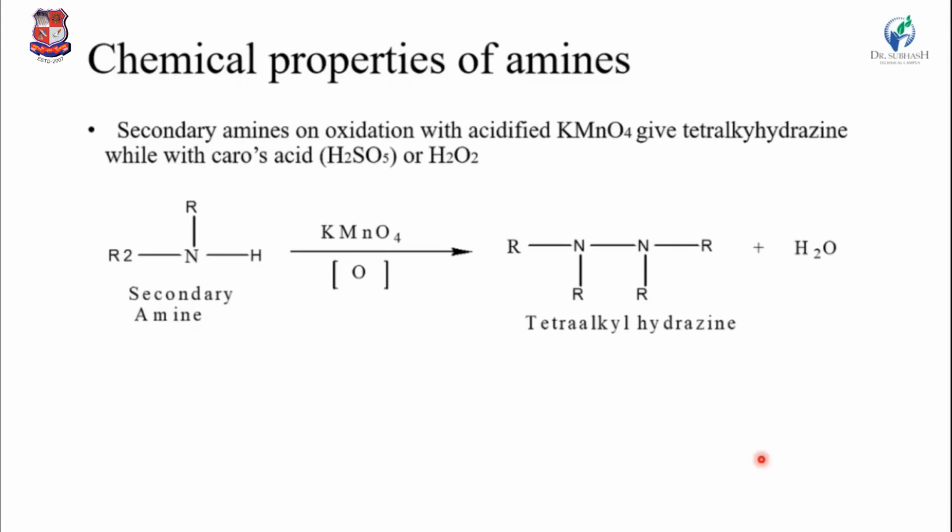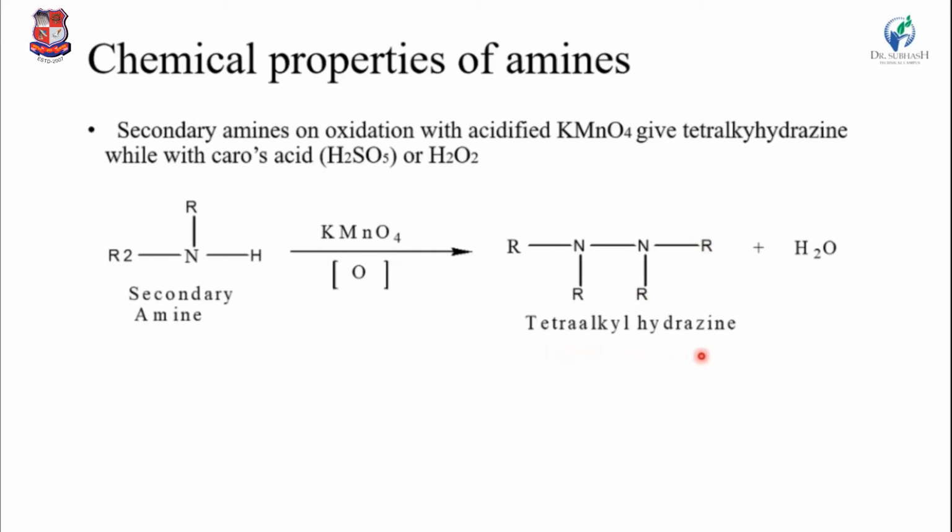Okay, then the secondary amine reacts with the KMnO4 oxidizing agent; either Caro's acid or H2O2 are also oxidizing agents. So it makes a tetra alkyl hydrazine, because in hydrazine two N are present, and tetra alkyl means four alkyl groups are present here.